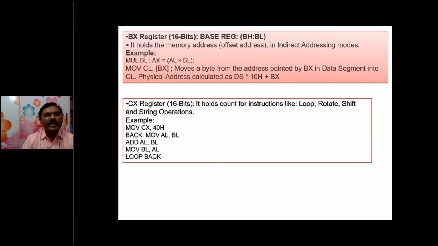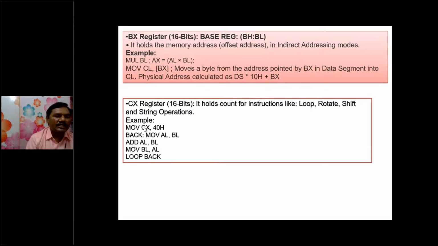CX register. The CX register is a 16-bit register. It holds the count for instructions like loop instructions, rotate instructions, shift, and string operations. For example, here is one simple program to add 40 values. MOV CX, 40H means 40H is copied into the CX register.